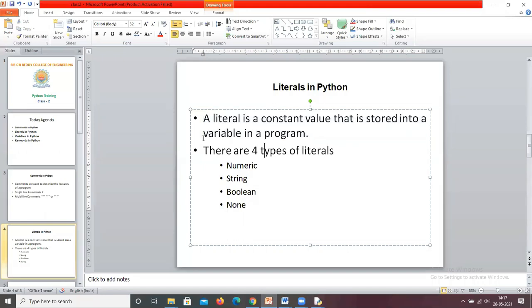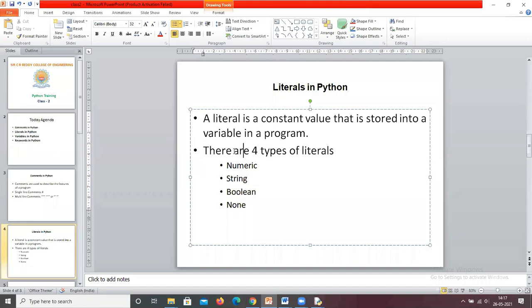In a few minutes we will discuss what a variable is. Now at this point, remember what a literal is. A literal is a constant value. For example, a equals to 123. In this, what is the literal? 123 is a literal. Why? Because 123 is the constant. So, name equals to Ravi. What is the constant here? Ravi is the constant. Now I hope you all understand what a literal is. A literal is a constant value.